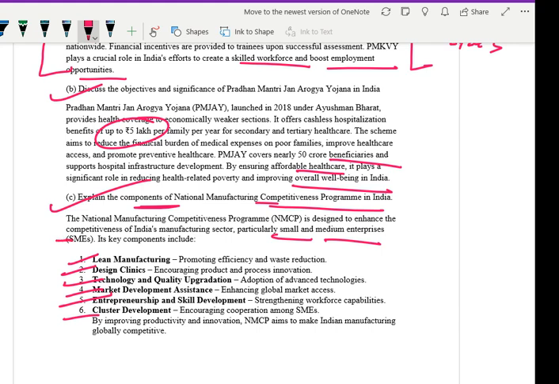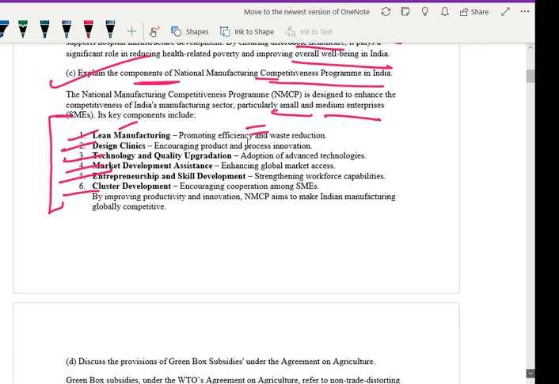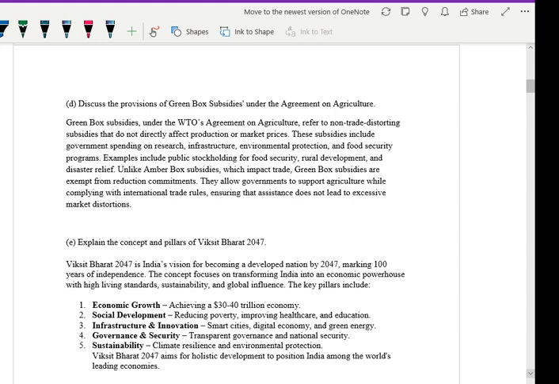So here, you are giving main points as headers, and then you're giving some explanation. Why short and crisp? Because according to the marks, 5 marks, you give the answers like that, but I mentioned everything. You have to keep those things in mind also. See here: discuss the provisions of the green box subsidy under the Agreement on Agriculture.